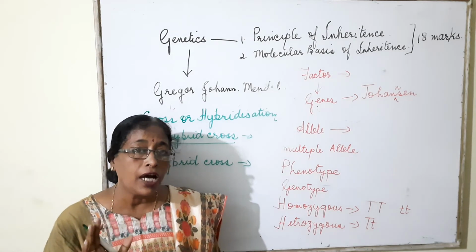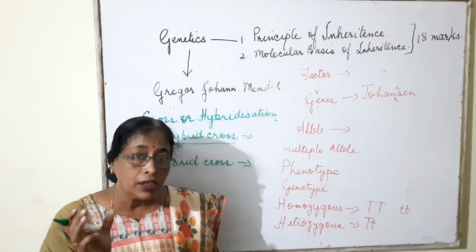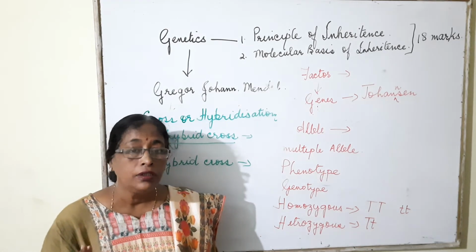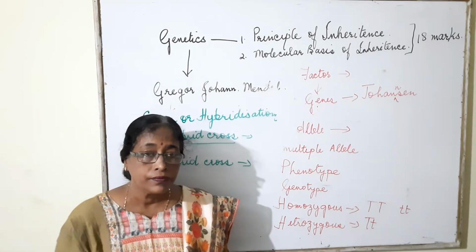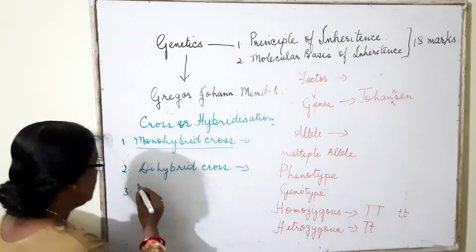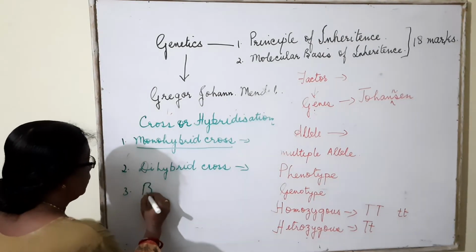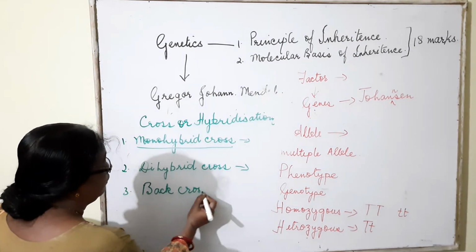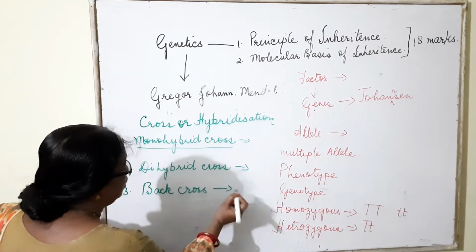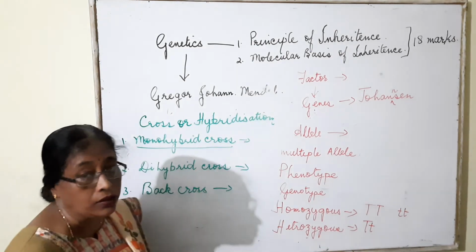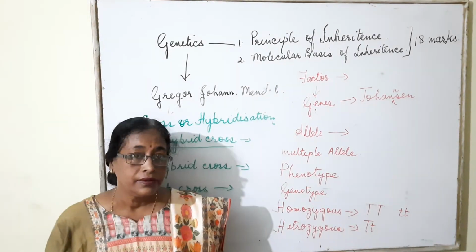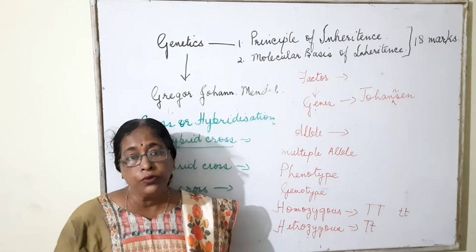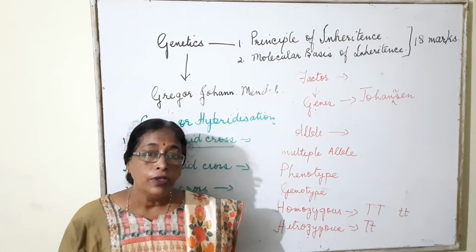Suppose we are taking the height of the plant and the shape of the seed also, then it will be a dihybrid cross. Now we come to back cross. If a cross is made between the parent and the progeny, then it is known as back cross. Back cross involves the cross of the F1 progeny with either of the two parents.